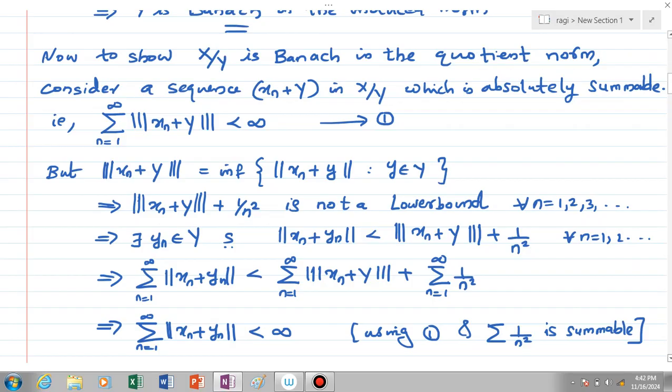This is clearly possible by the properties of infimum. Okay, so taking summation, we can find summation 1 to infinity norm xn plus yn is less than summation 1 to infinity triple norm of xn plus Y plus summation 1 to infinity 1 by n square. This means that summation 1 to infinity norm xn plus yn is less than infinity, because using equation 1, the first summation on the right side is less than infinity, and summation 1 by n square is also less than infinity because it is a summable series, the p series with p equal to 2.